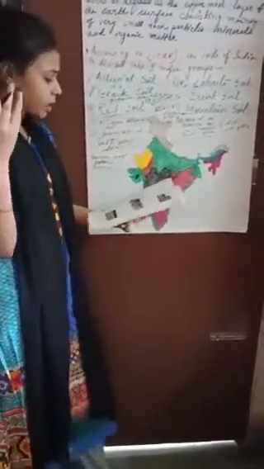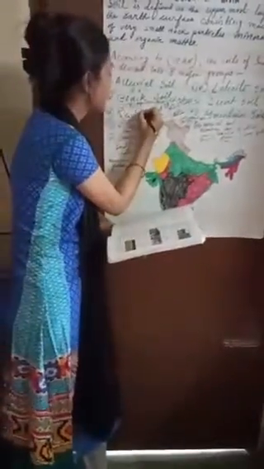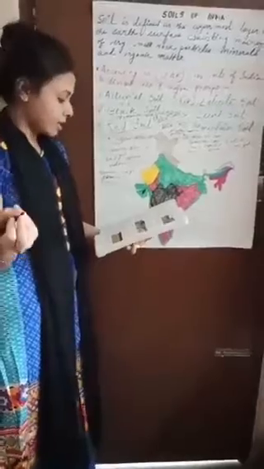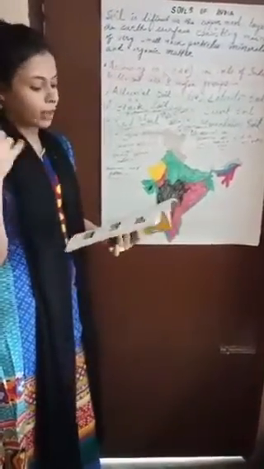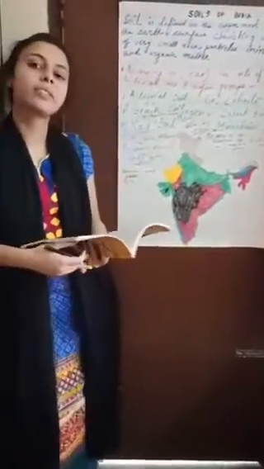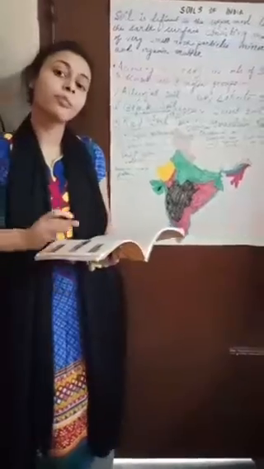Next, we are going to read about the red soil. The red soil is covering about 10.6% of the total area of our India, and the red soil is composed of the weathered materials from the parent rock. As we know, soils are specifically the result of weathering that has been done from the parent rock.